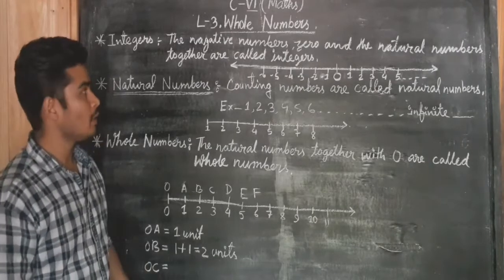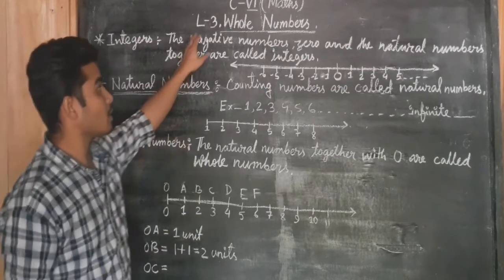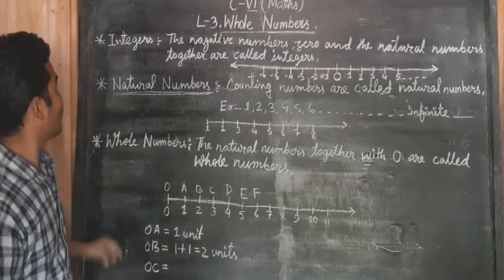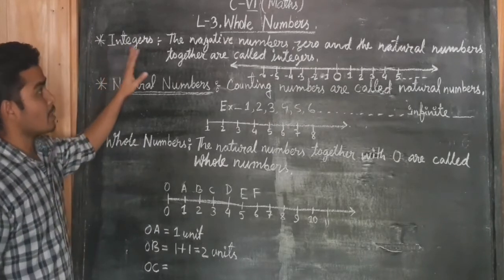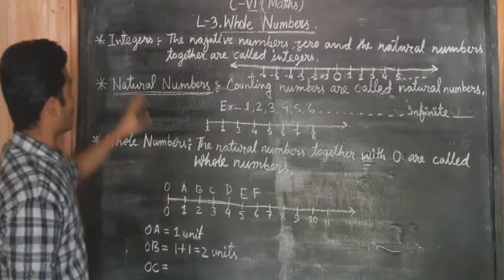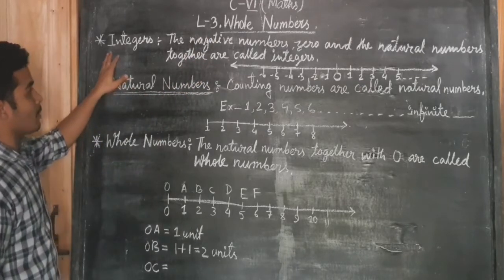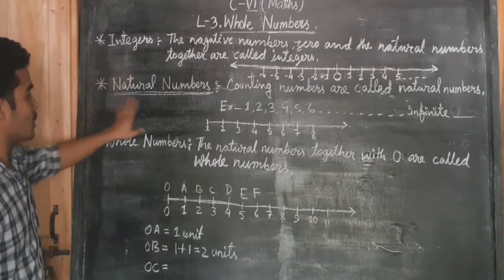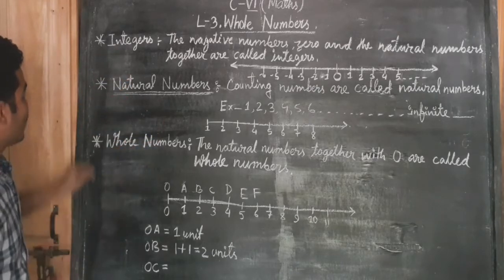Dear student, today I am going to start lesson number 3, Whole Numbers, of the class 6 maths textbook. In this chapter, we will learn about whole numbers. You can see I have written different types of numbers on the board: integers, natural numbers, and whole numbers.